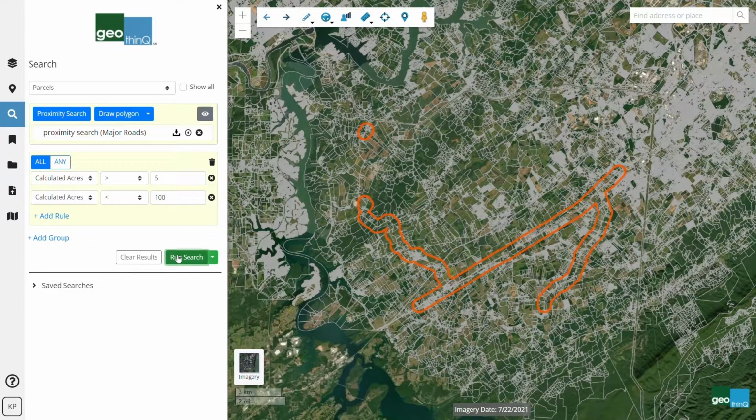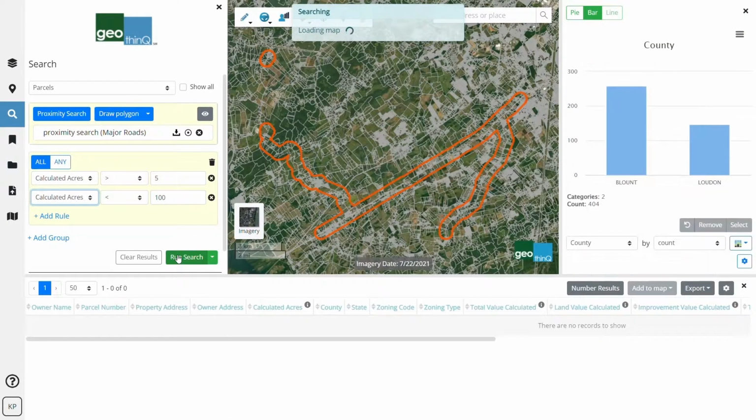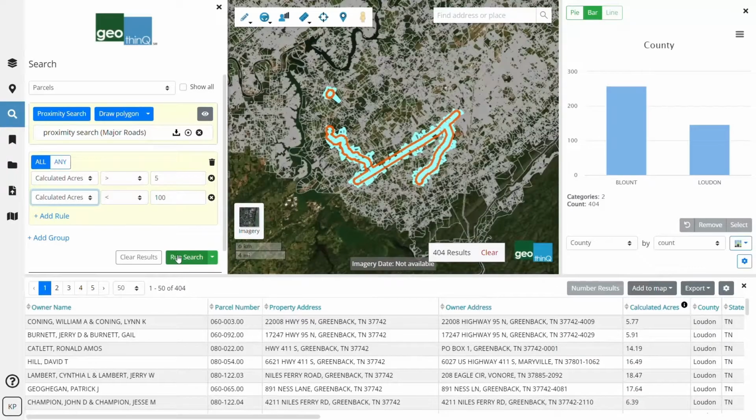Then we just run the search. And there you have it.